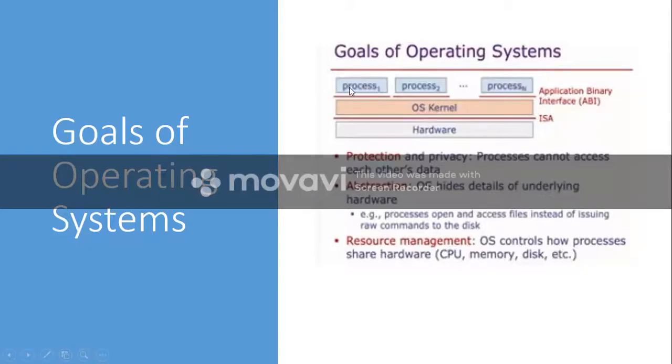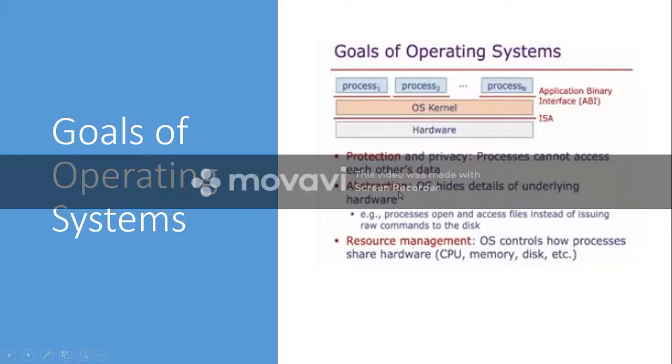Protection in the sense, process 1 should not be able to access anything of process 2. Similarly, process 2 should not be able to access anything of process 1. That is, the memory space allocated for process 1 is only for process 1. Nobody can enter there and access somebody else's resource. The operating system ensures that. So the memory allocated for process 1 is only for process 1 during that particular time. This is the first primary goal of the operating system, to provide protection and privacy for processes. Processes cannot access each other's data.